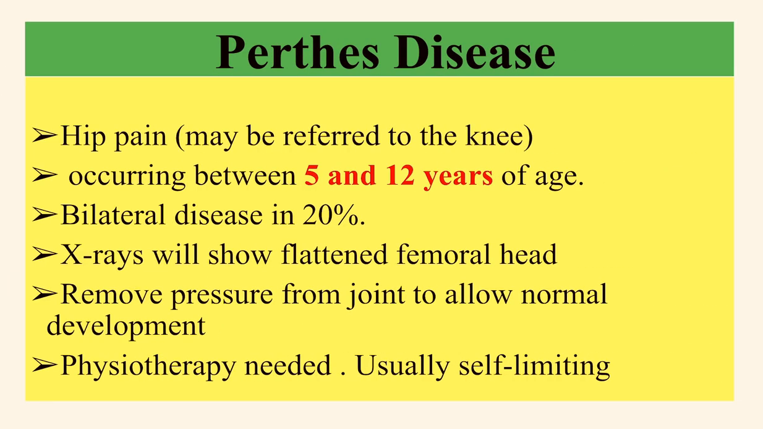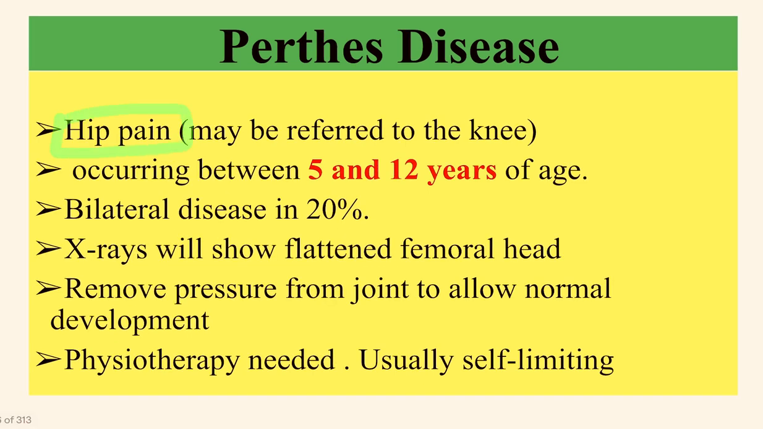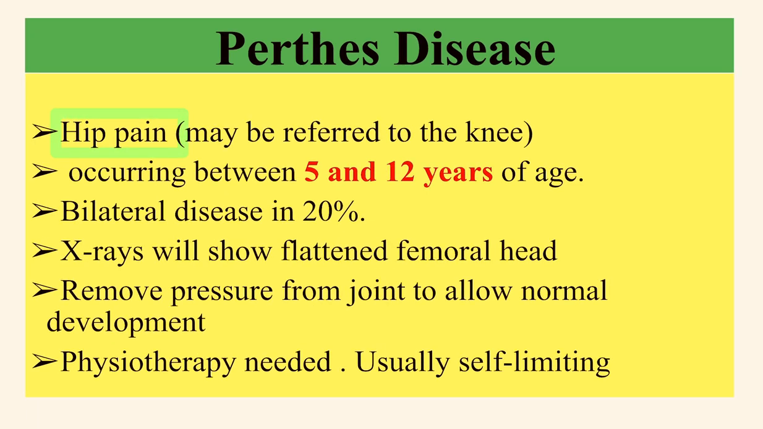Now see Perthes disease. Perthes disease usually presents with hip pain, and this pain may go to the knee, occurring between 5 to 12 years of age. This point is very important. This time period is very important: from 5 to 12 it is Perthes disease, and there are other diseases below 5 years and more than 5 years.